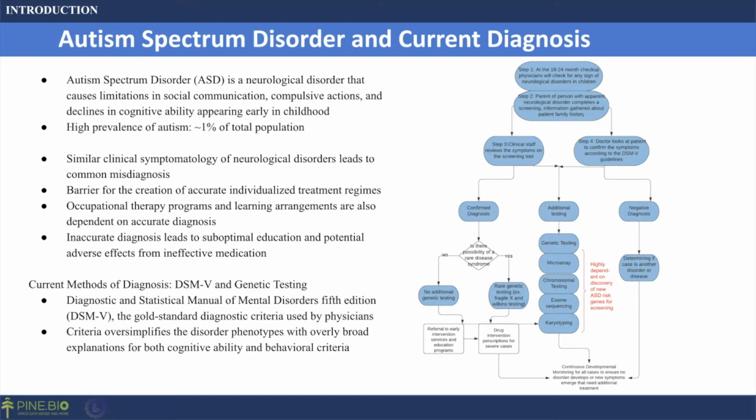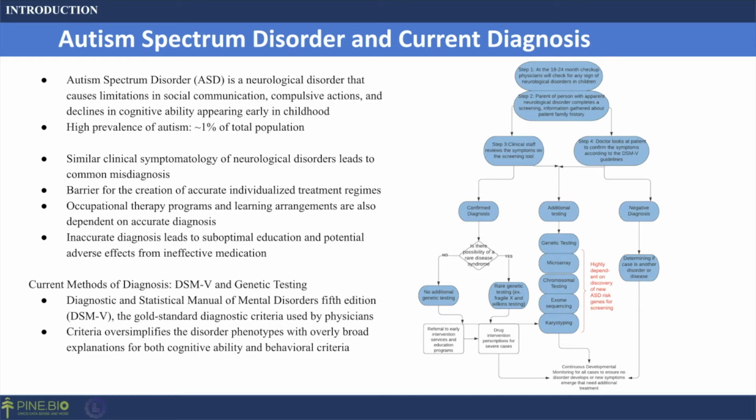The similar clinical symptomatology of neurological disorders also leads to common misdiagnosis of autism. This is a problem because it serves as a barrier for the creation of accurate individualized treatments. And also, occupational therapy programs and learning arrangements depend on accurate diagnosis.